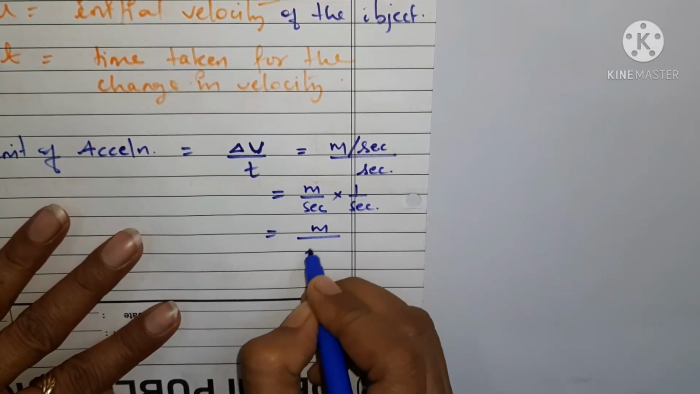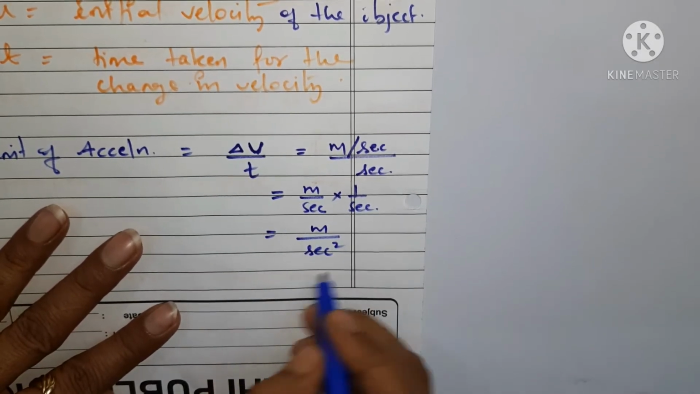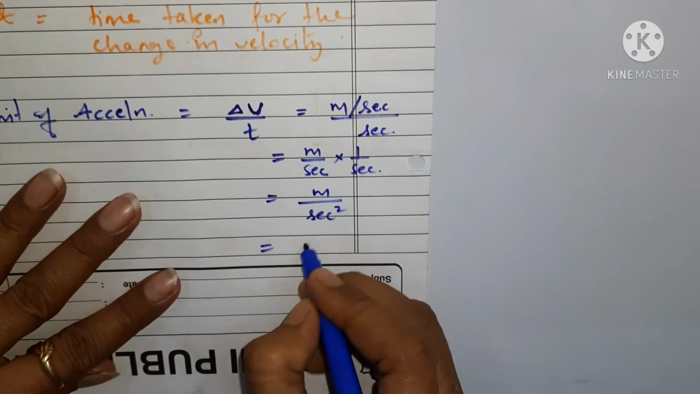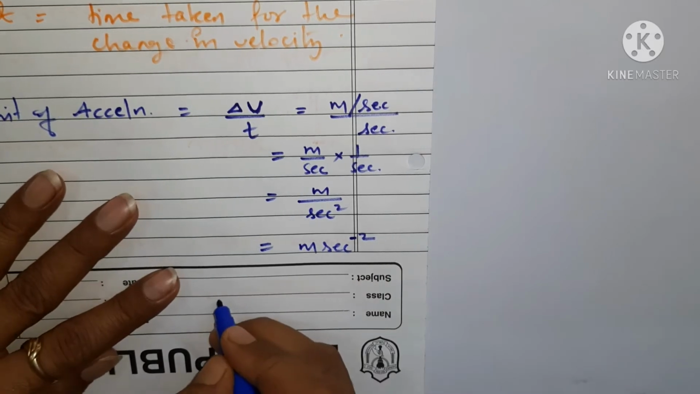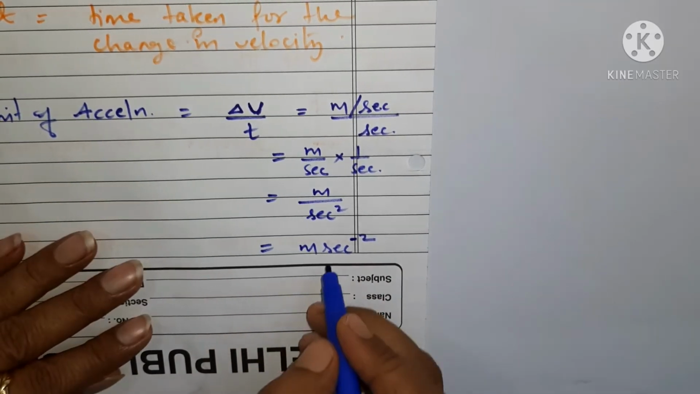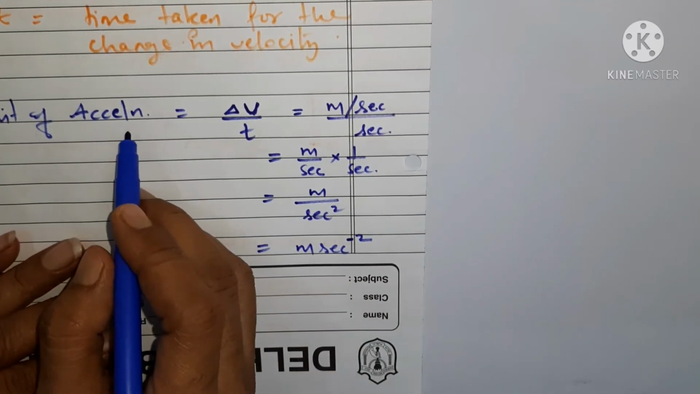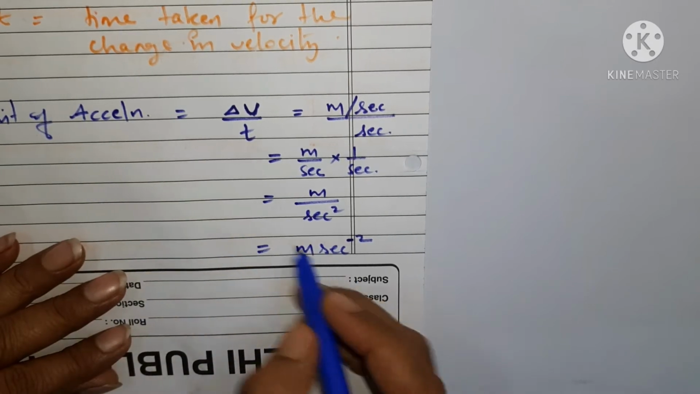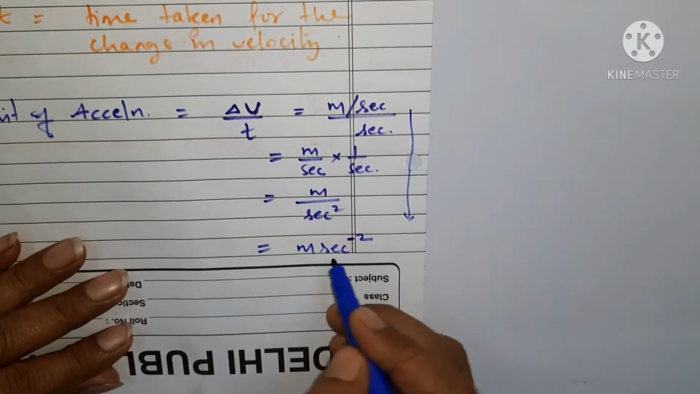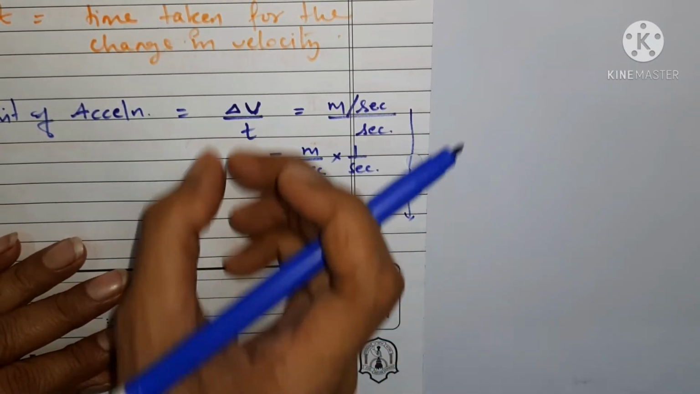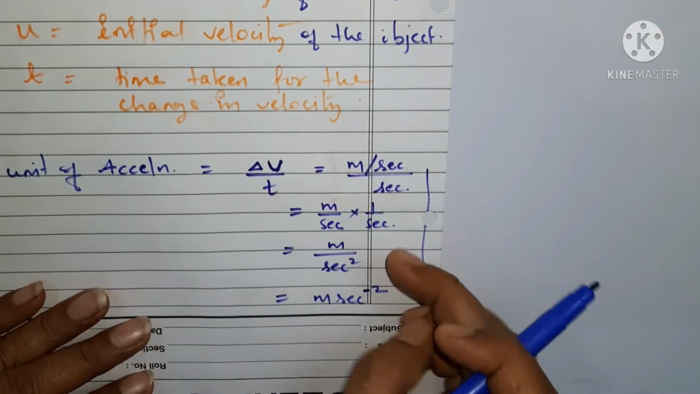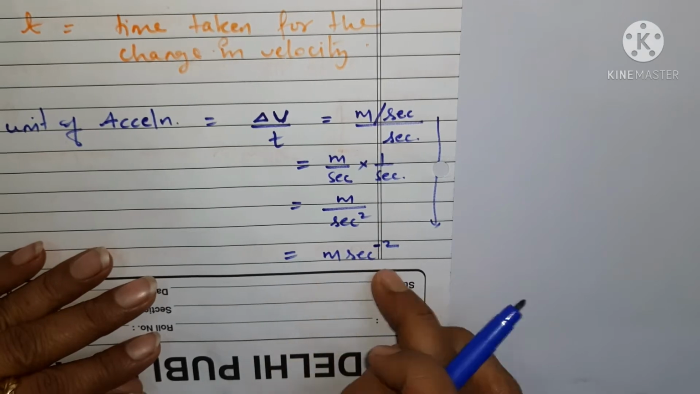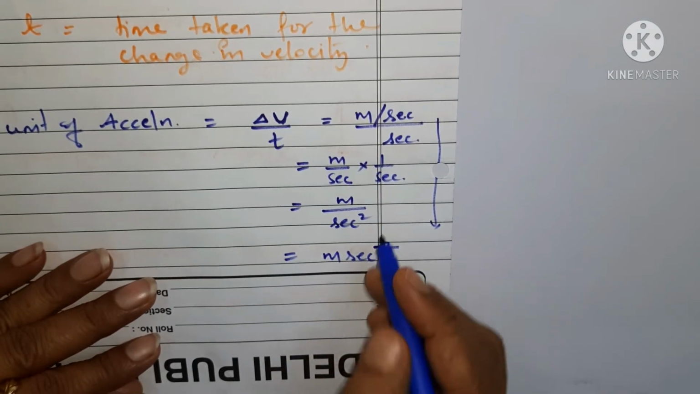Meter per second square, or we can also mention it as meter per second, and here it is square. So I hope how to find this SI unit of acceleration is clear. We can find it out like this. What we have to do? We simply put the units of these and we solve it out, and we will get this in this form. Isn't it? This also is correct.